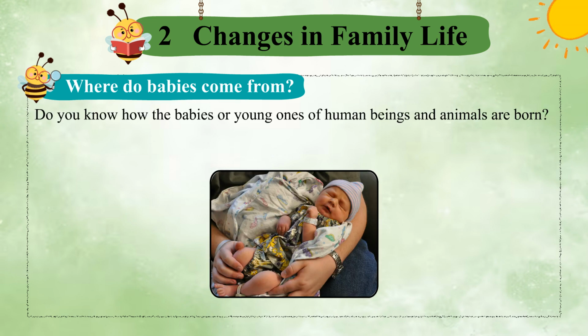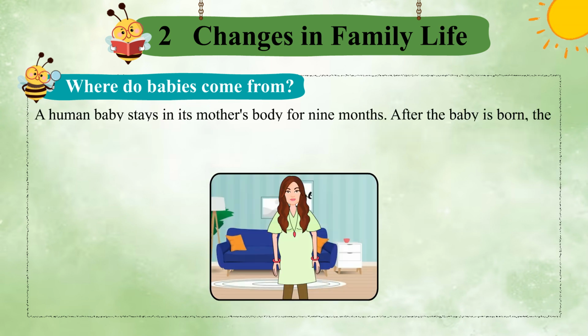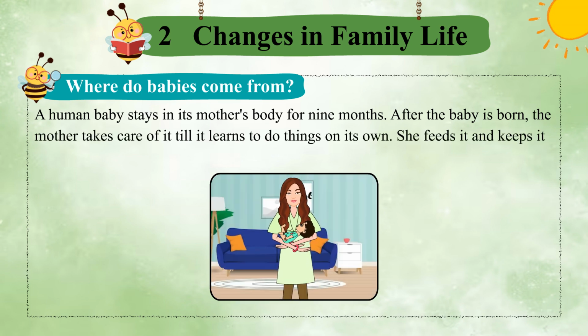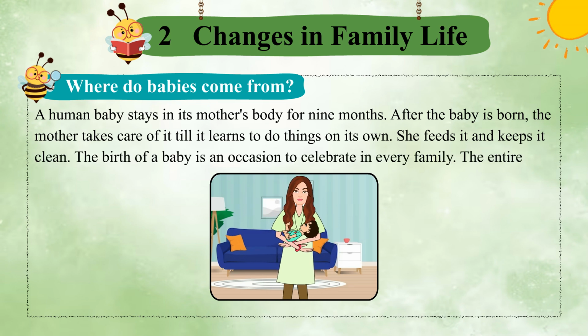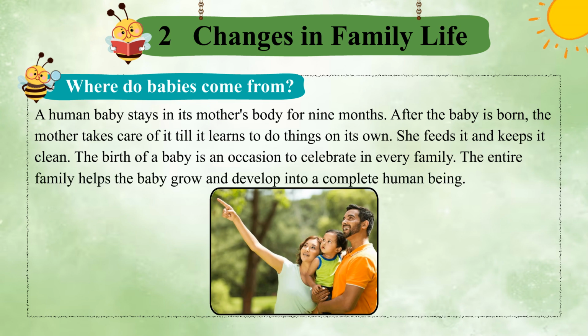Where do babies come from? Do you know how the babies or young ones of human beings and animals are born? The process by which living beings give birth to their babies is called reproduction. Babies come from their mother's body. A human baby stays in its mother's body for 9 months. After the baby is born, the mother takes care of it till it learns to do things on its own. She feeds it and keeps it clean. The birth of a baby is an occasion to celebrate in every family. The entire family helps the baby grow and develop into a complete human being.